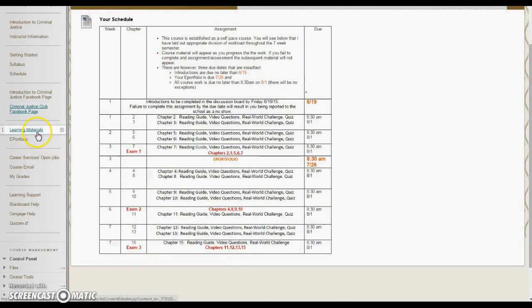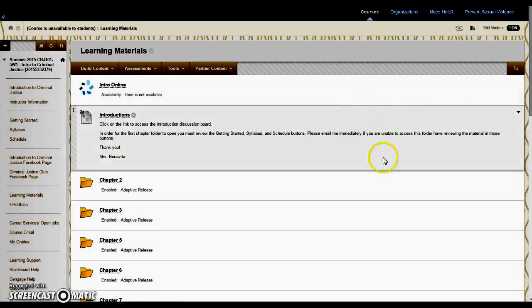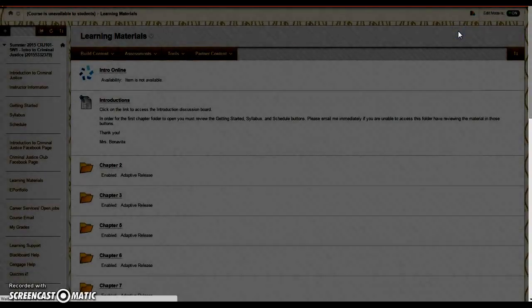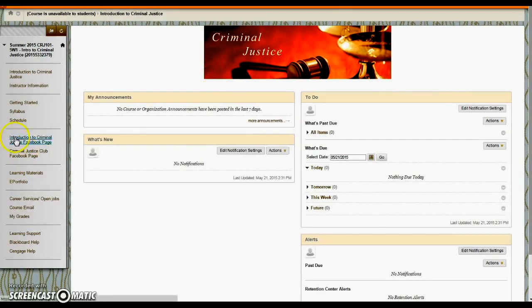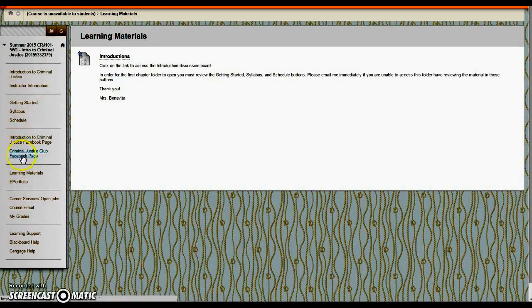Now, if we go to learning materials, I'm going to go to the student view right now so you can see what it will look like when you get in here. Okay, so if you go to learning materials, you will notice that the only thing you see is going to be the introductions. Once you complete the introductions, review the getting started, review the syllabus, review the schedule, then the rest of the material will appear for you.